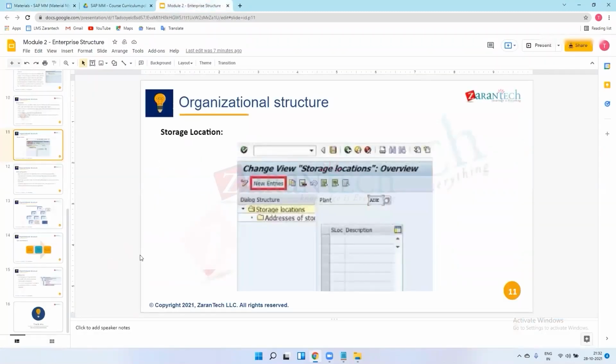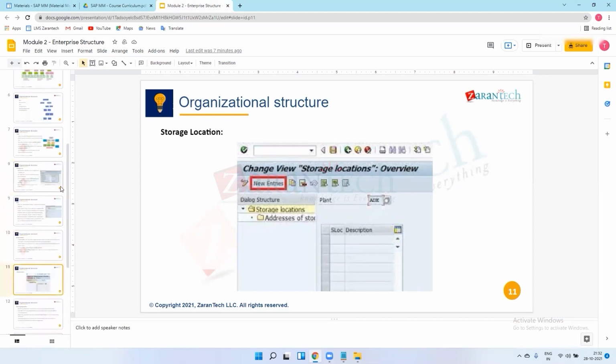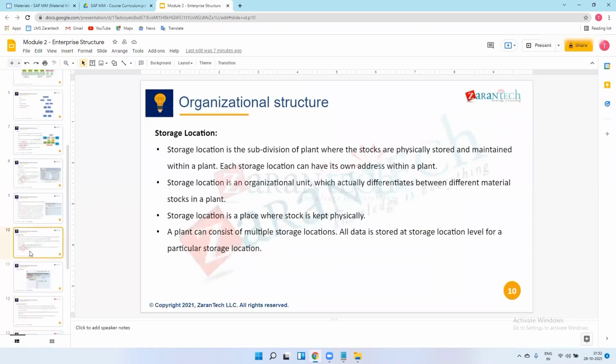Yes, absolutely. So today's last unit is storage location. Storage location means, let's say, the subdivision of plants where the stocks are physically stored. The line itself represents the meaning. Storage location is the subdivision of plant where the stock is physically stored and maintained within a plant.